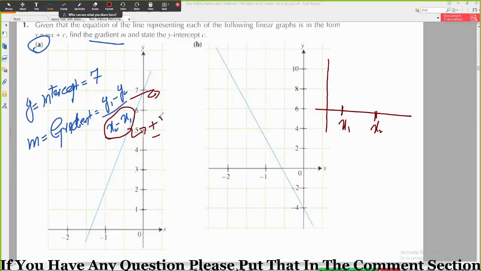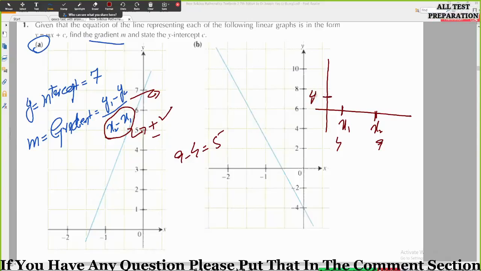Positive, because x2 is greater than x1, so greater value minus smaller value will be equal to positive. Like let's say this is 9, this is 4, so 9 minus 4 is equal to 5. Got it? So the net answer of this will be positive.